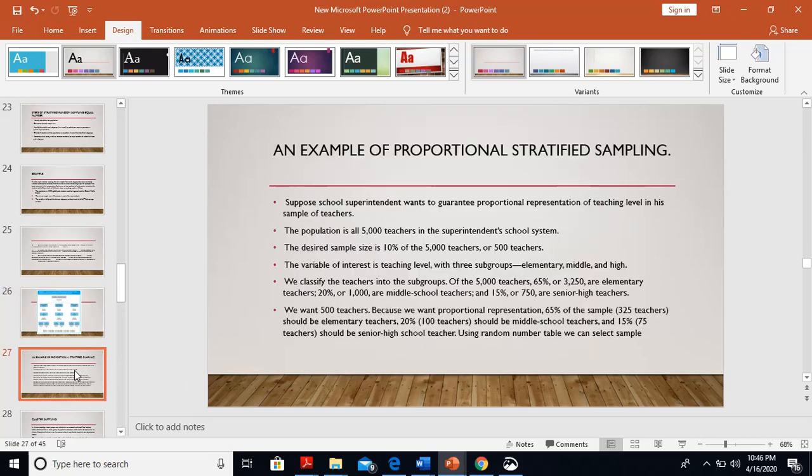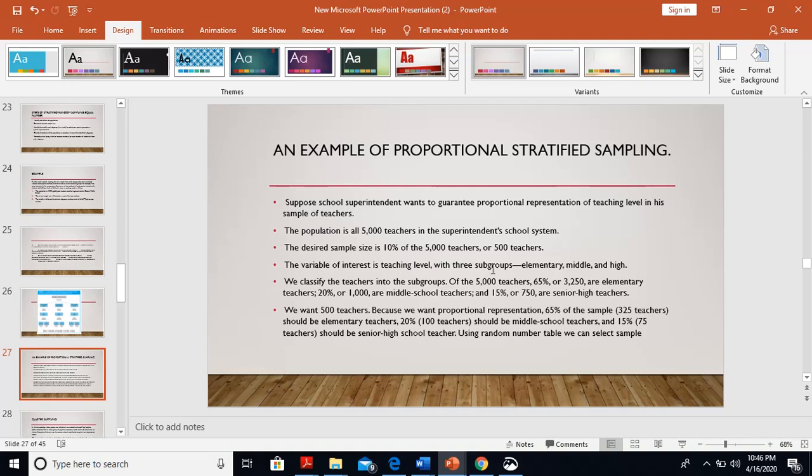An example of proportional stratified sampling. Suppose a school superintendent wants to guarantee proportional representation of teaching level in his sample of teachers. The population is all 5,000 teachers in the superintendent's school system. The desired sample size is 10% of the 5,000 teachers, or 500 teachers. The variable of interest is teaching level with three subgroups: elementary, middle, and high.